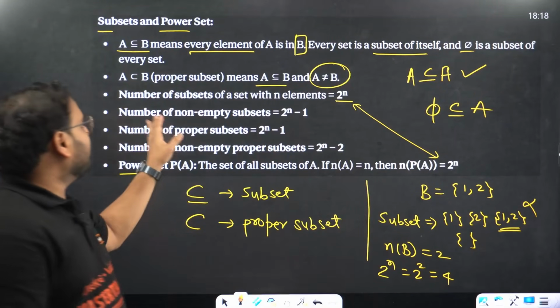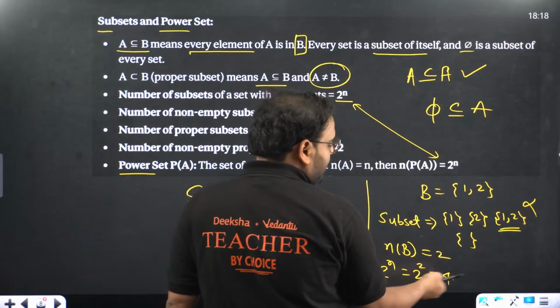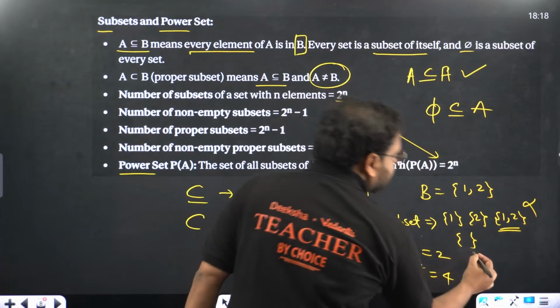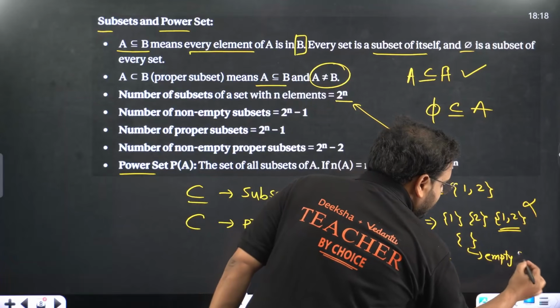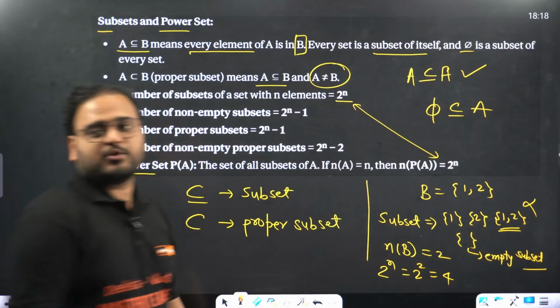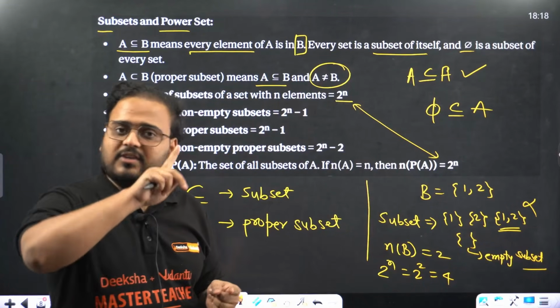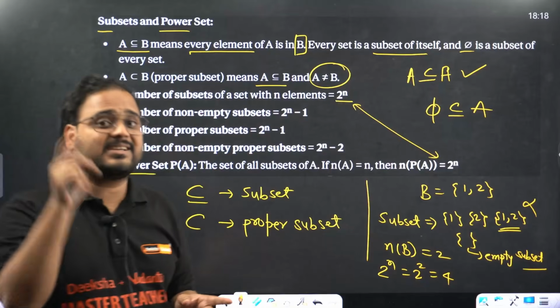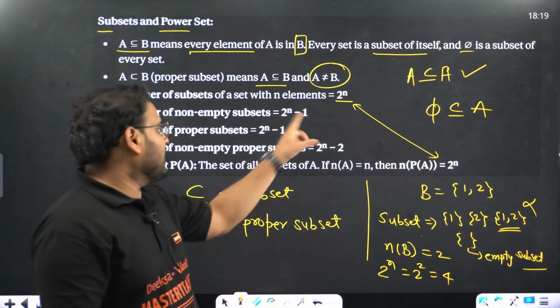But when you write the number of non-empty subsets, you'll have to write what? 2 power 2 minus 1, because this represents the empty subset. This is an empty subset. So you have to remove that part out. That's why 2 power n minus 1, because each set will have one of its subsets as the null set. That's why it is minus 1.